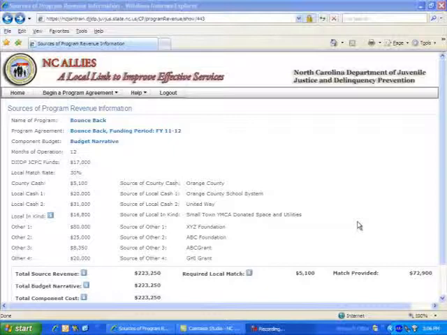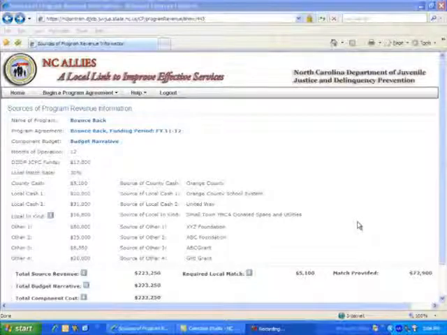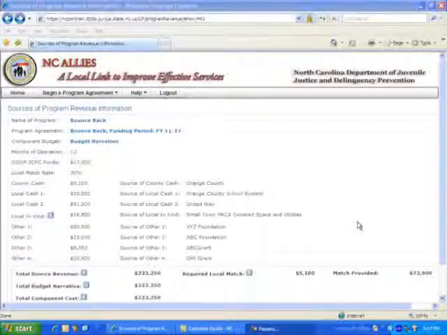Be mindful that every county has different beginning and closure dates for their request for proposals. You must submit your electronic program agreement in a timely fashion in order to be considered for JCPC funds within the county of your application.